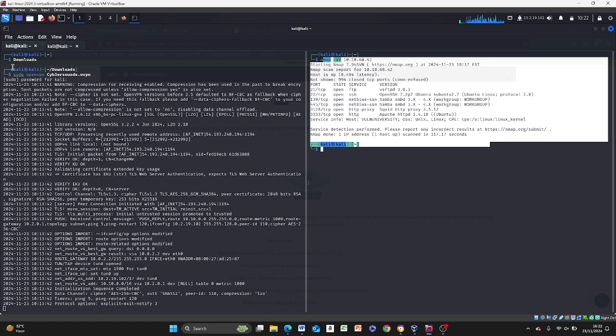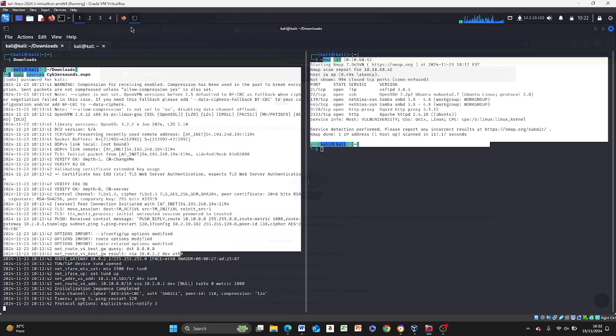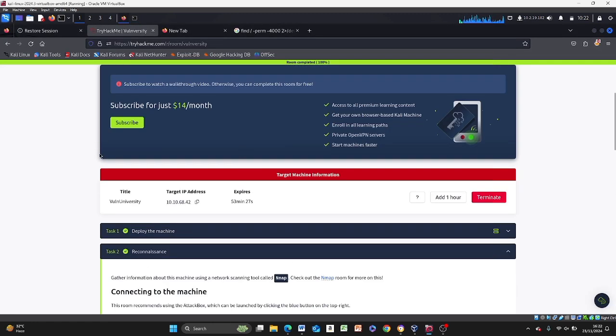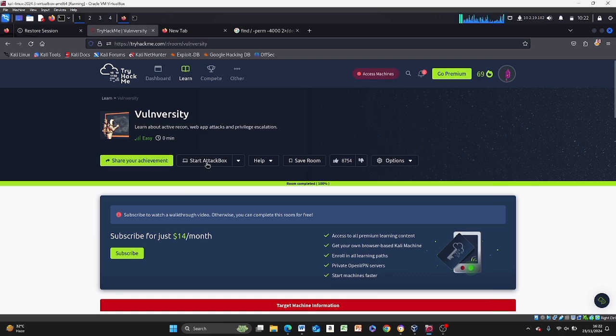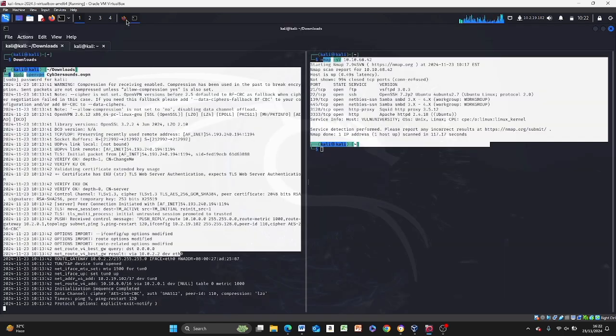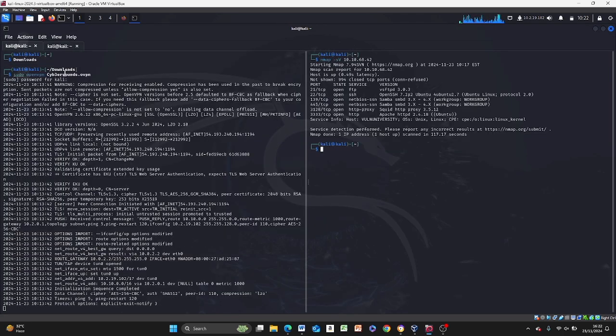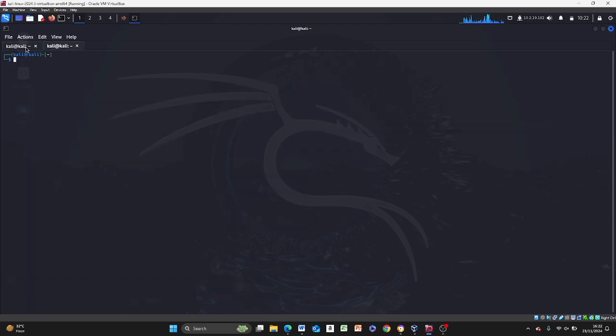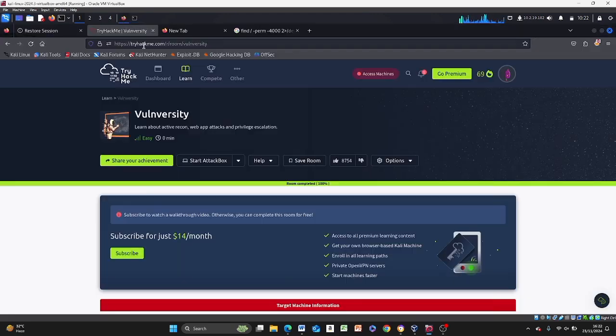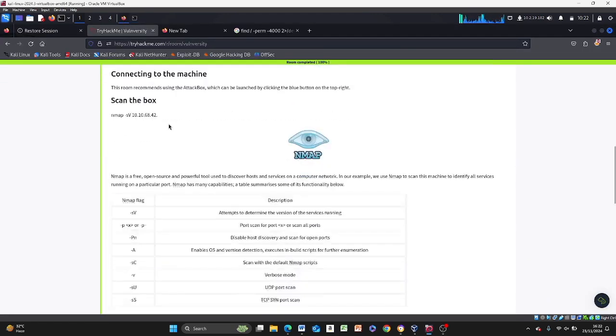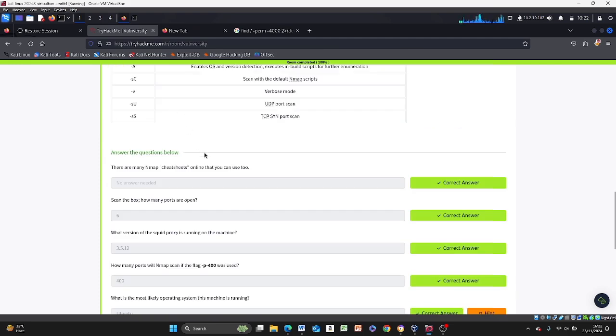And this is me connecting to Tryhackme's VPN. So I'm not using the AttackBox machine, I'm using my own Kali Linux. You can see my IP address here because I'm tunneling into Tryhackme's VPN. All right, great, I'm tunneling with their service now. So having done that, let's jump right in and answer the questions.